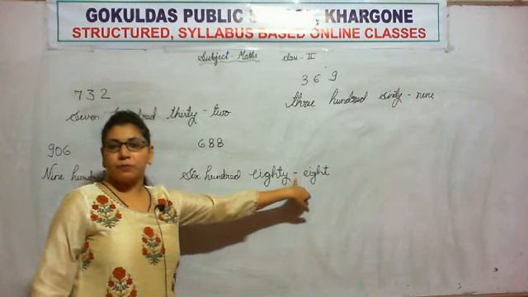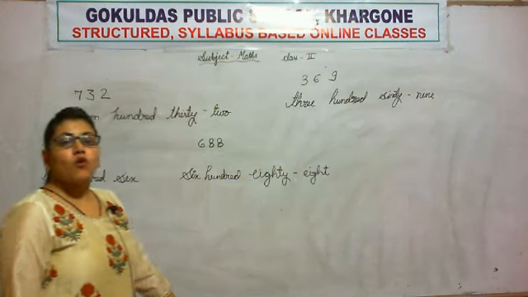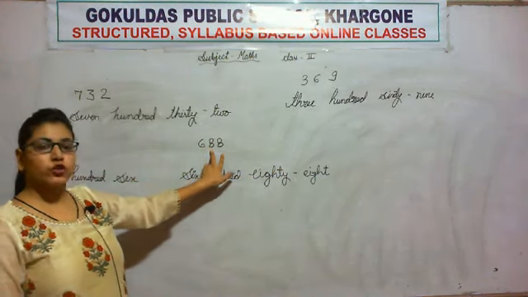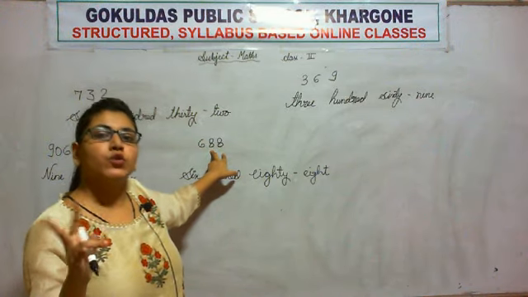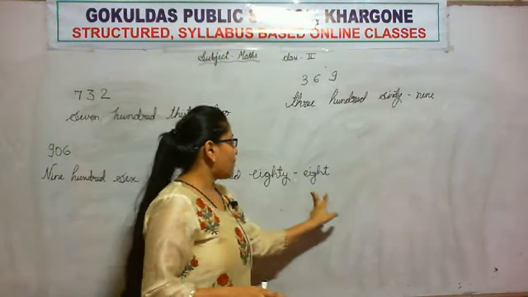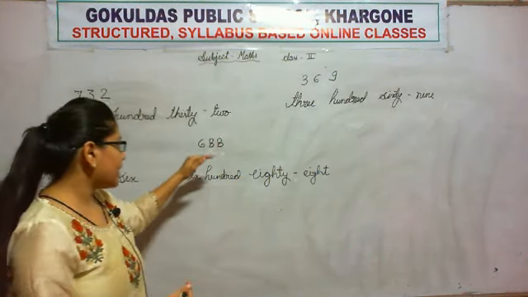Again, I have put this hyphen here. Why? Because we are joining these two 8s together to combine and read them as 88.